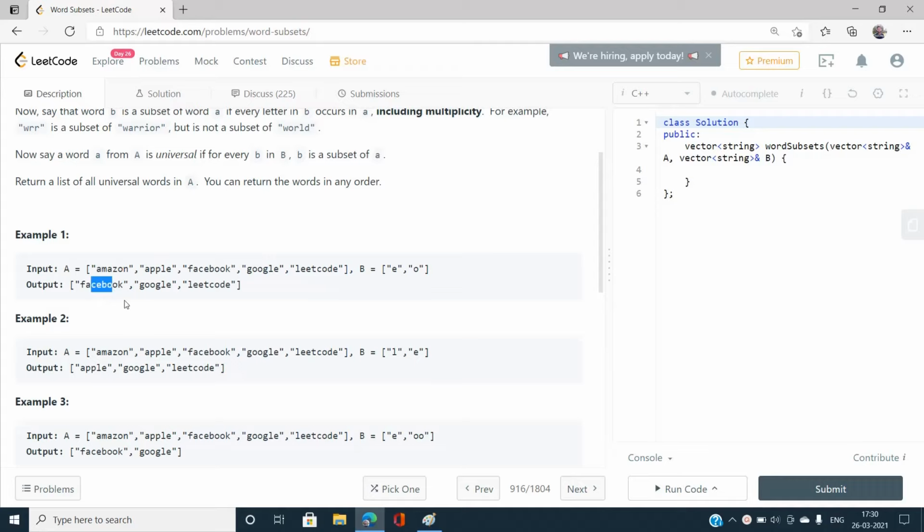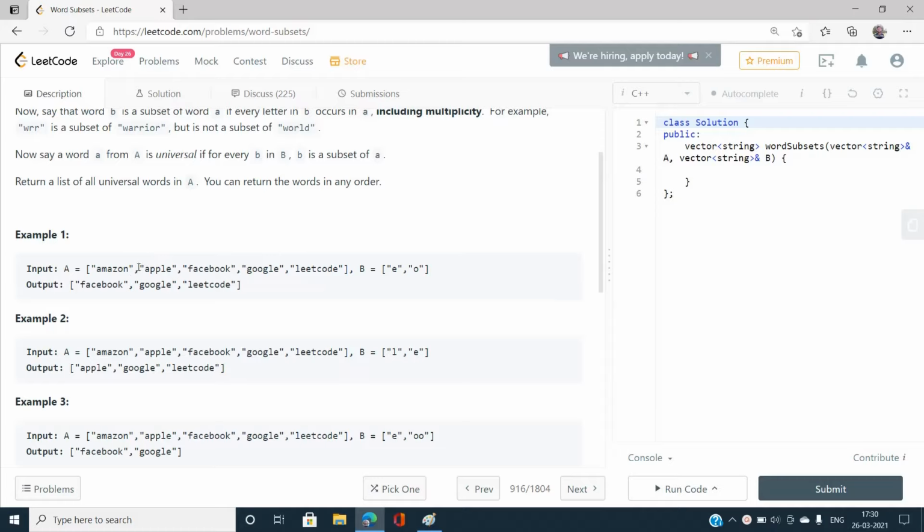And O, you can also see, has a frequency of 2 in facebook, and for the word in B it is a frequency of 1, that is 1 less than or equal to 2, so it is valid. So facebook is a universal word. Okay, so this should be included in our answer, and similarly for google and leetcode.